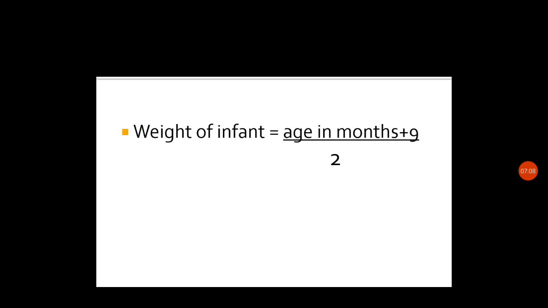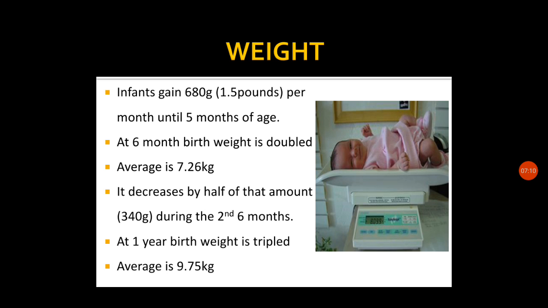So as a summary, every month in the first 5 months of life, the child will be gaining 680 gram, and the child becomes double the birth weight at 6 months, and it will be triple at 1 year, and in the second 6 months per month weight gain will be 340 gram.